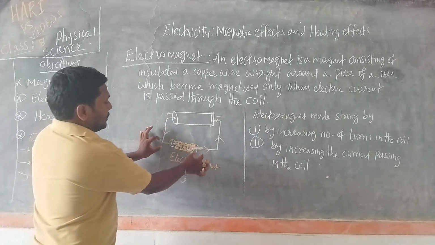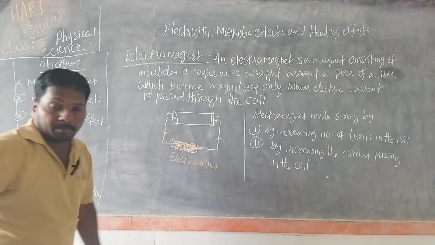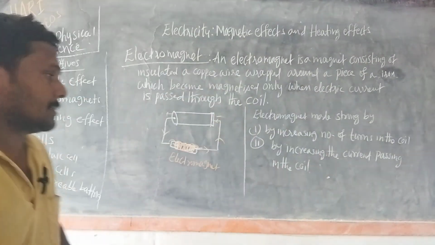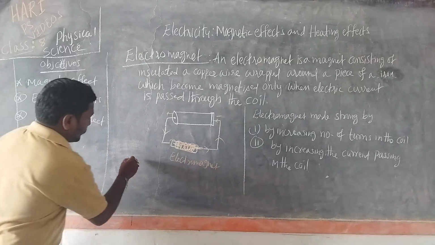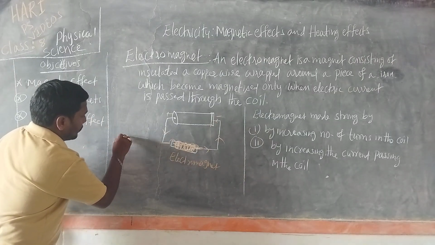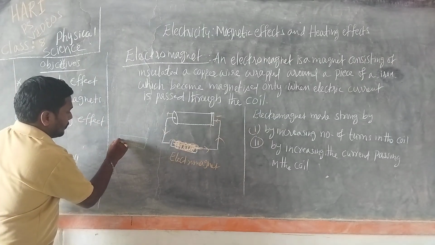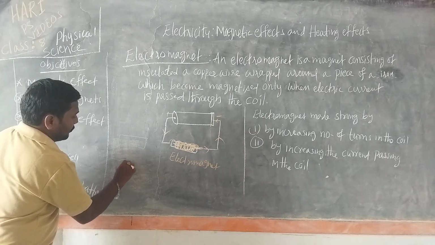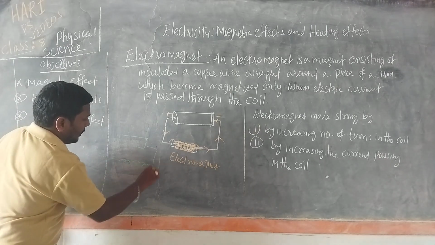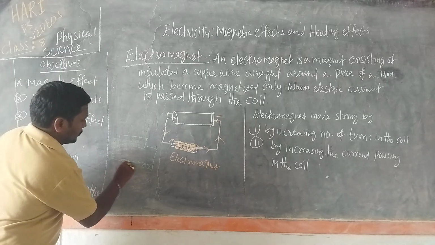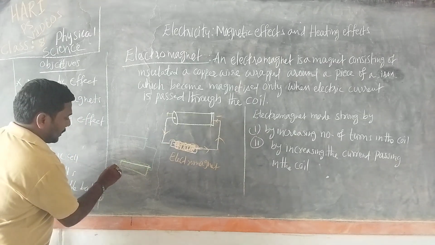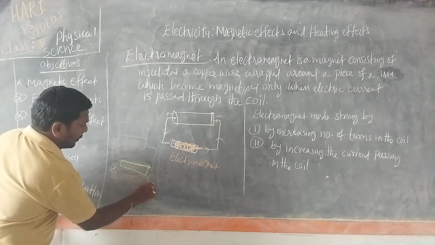So if we place here two magnetic compasses, for example, here we wrapped electric wire around a metallic iron nail. Here we placed magnetic compasses.